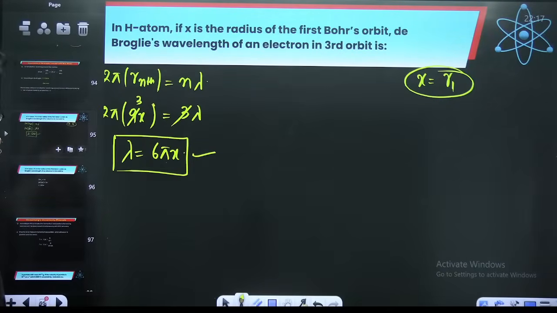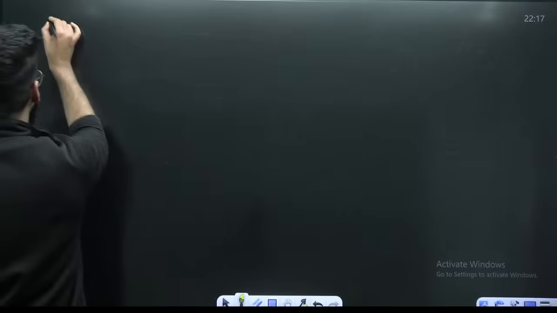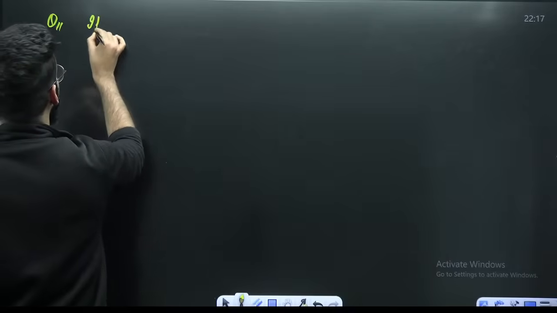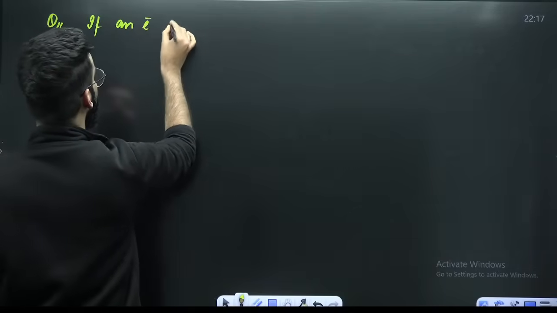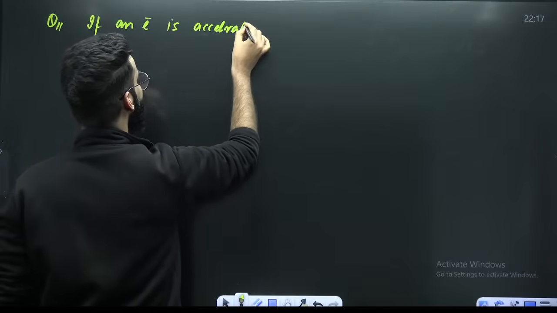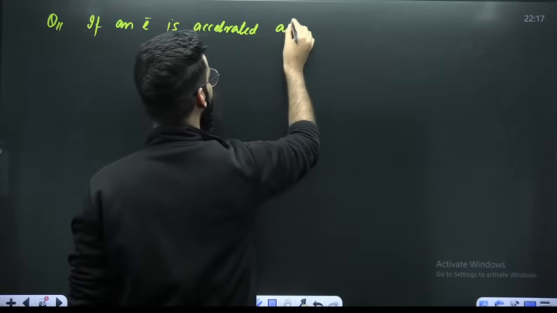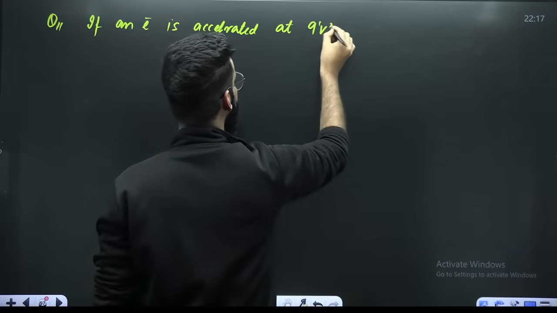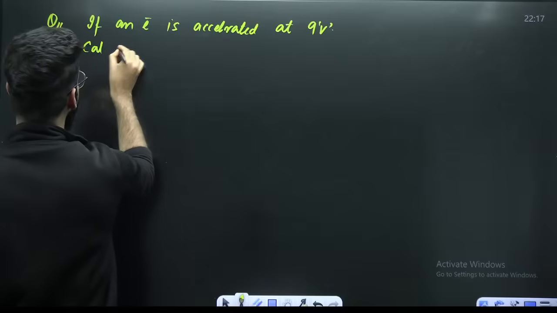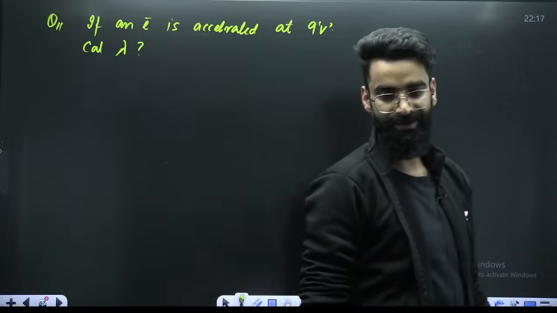Perfect. My dear students, now after this, if I give you one small question: if an electron is accelerated at the potential difference of 9 volts, calculate the de Broglie's wavelength associated with the electron. Can you do it?